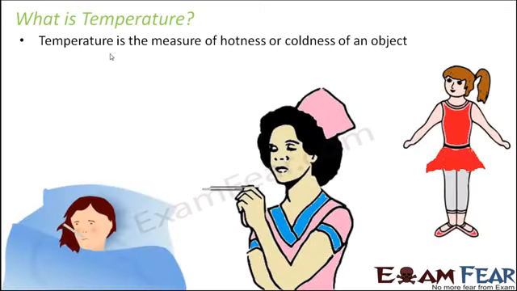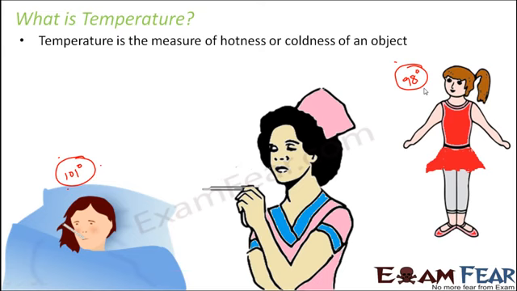how much cold. Now let us take the same example when we discuss about temperature. The thermometer measures your temperature, which might come around 101 degrees when you are having fever, but it will be somewhere around 98 degree when you are normal, when you do not have any fever. Now since this value is greater than this value, we say that this person is hotter than this person. That's how the concept of temperature works. It works not only with human beings but with various objects.